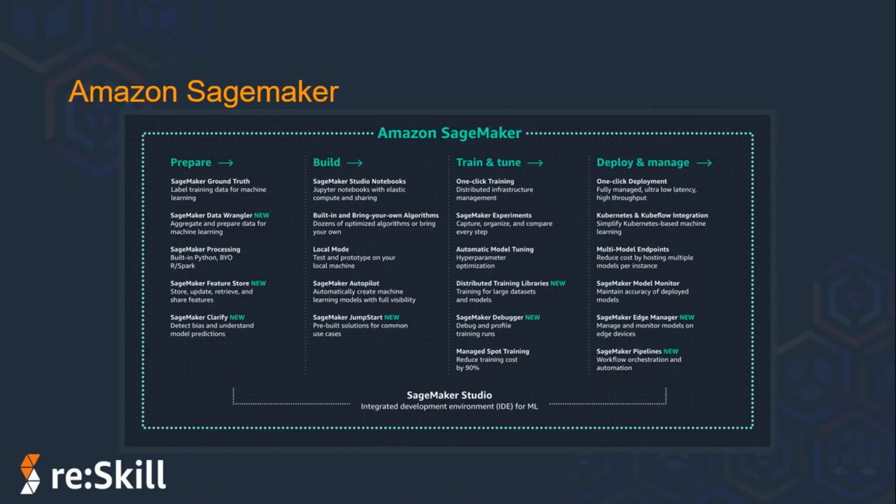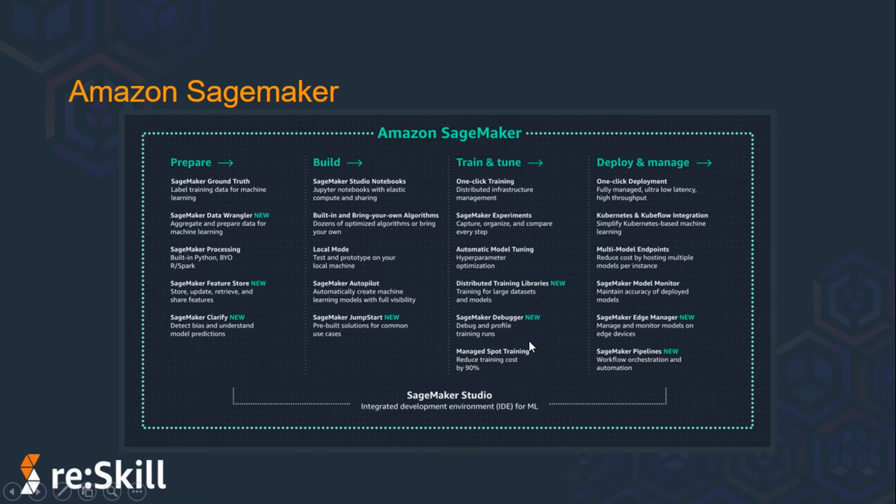As I told you, SageMaker Studio provides you a single place where everything is available and all the steps can be tracked. You can see all the steps include different services and tools that are available. I'll be introducing you to a few of them. You can read more about them if you want to dive deep into Amazon SageMaker, but within the scope of this video, I'll just be telling you about three or four of them.